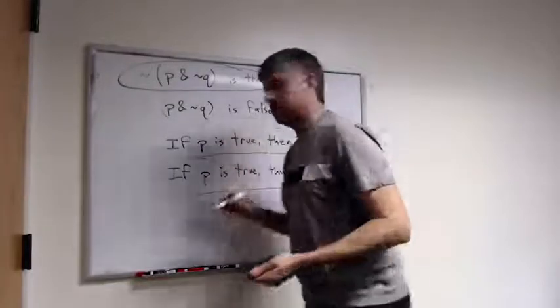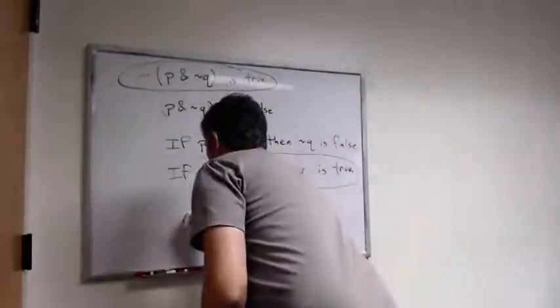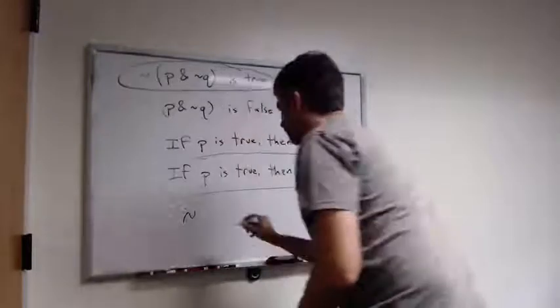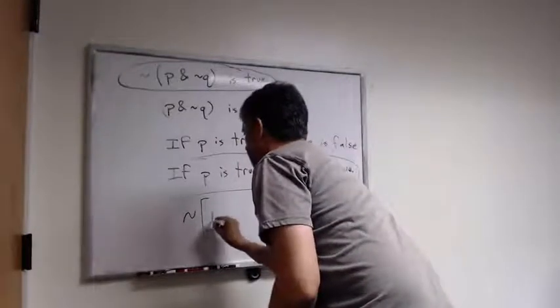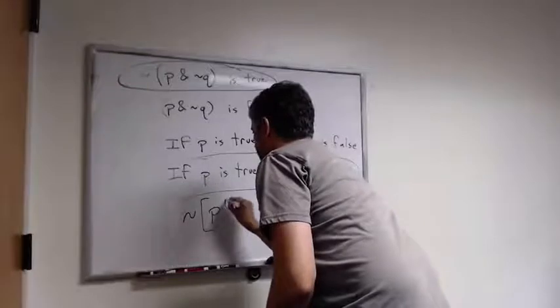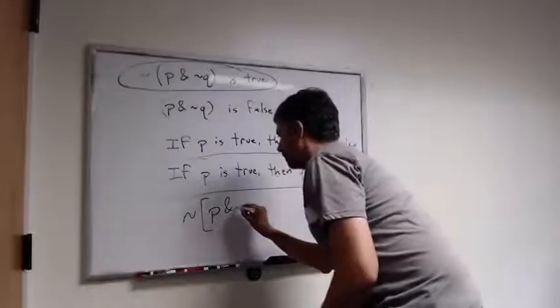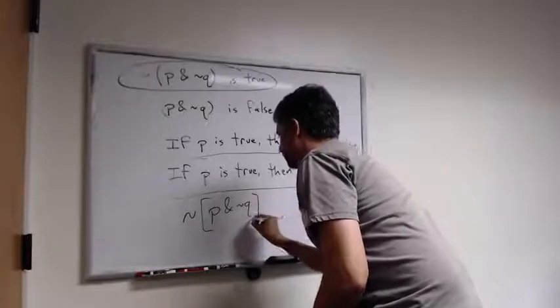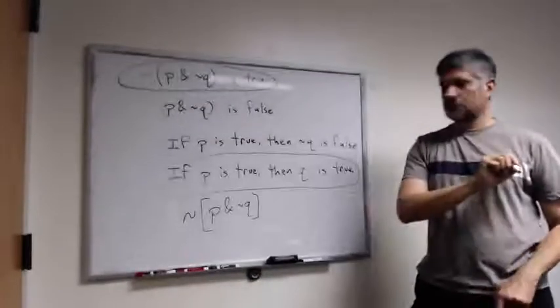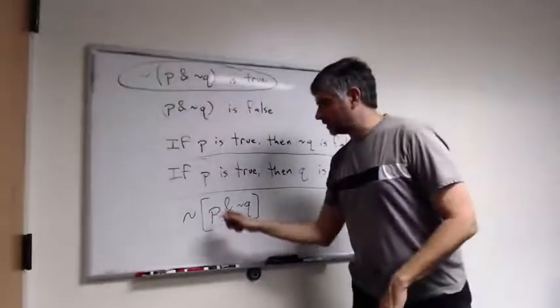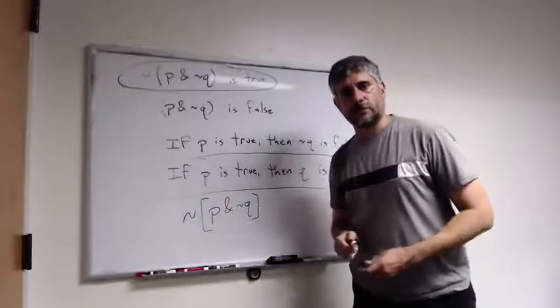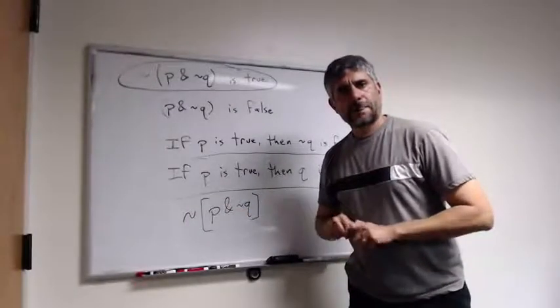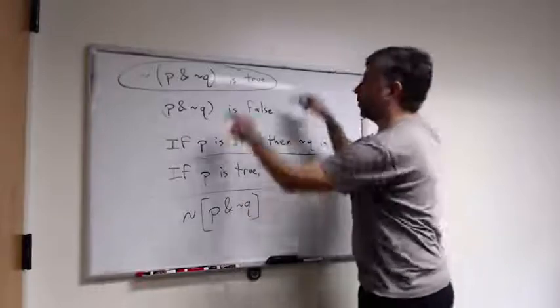Let's write that down. It can't be the case, it's not the case, that P is true and Q is false. In other words, not Q is true. It can't be the case that P is true and that not Q is true. But that's just what we started with.